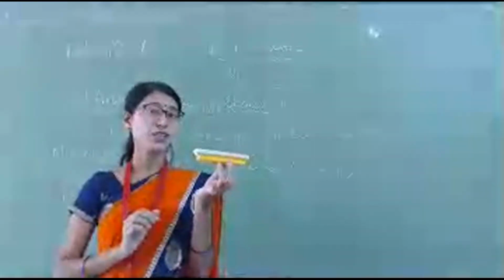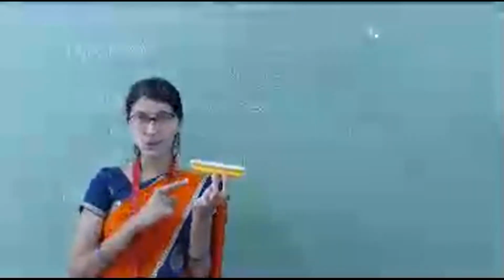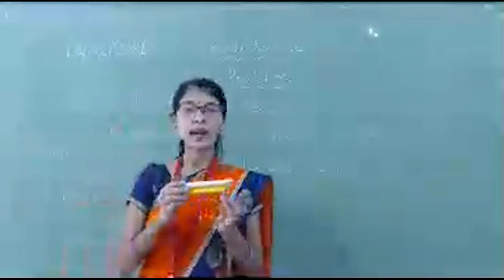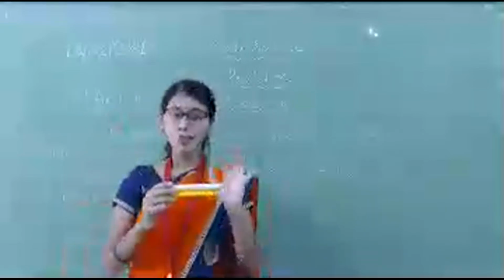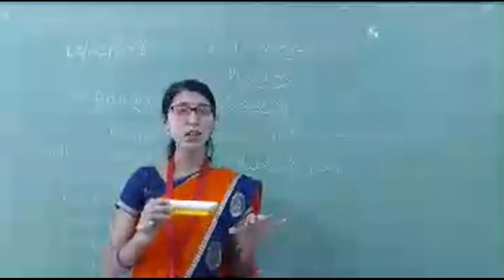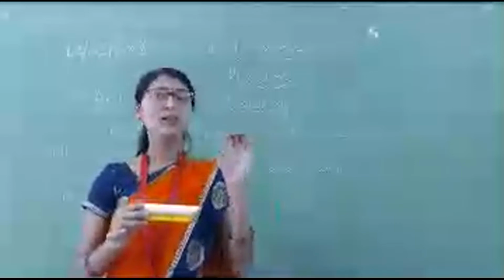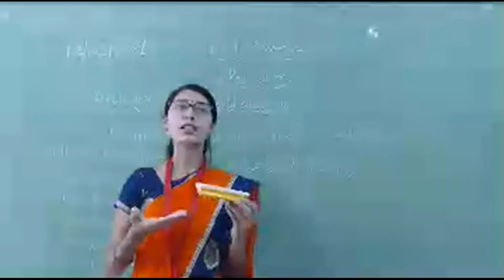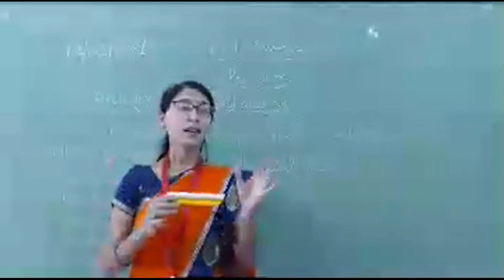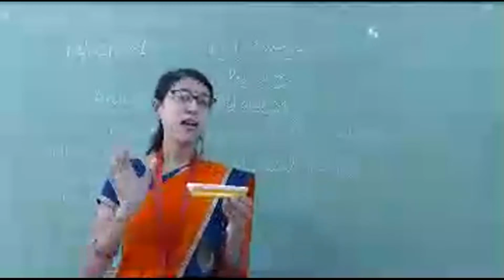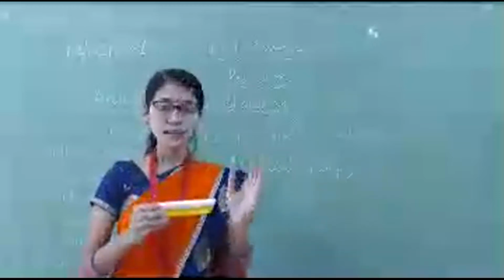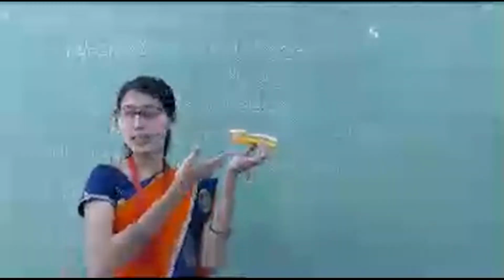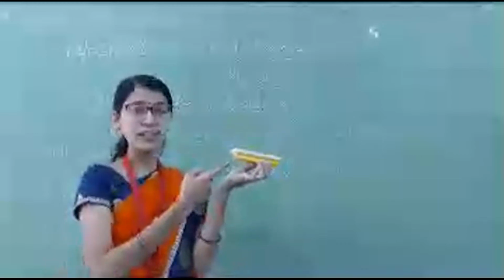Then also it has energy. How did it get energy? Due to its position. Right? See here, any object at rest has some kind of energy. How? If this duster is on the ground, then its potential energy is what? Zero. Right? Just listen carefully. If any object is on the ground, then its potential energy is zero. When we say it has potential energy, it should be at a certain height from the ground. You can see here it is at a certain height from the ground. So it has potential energy.